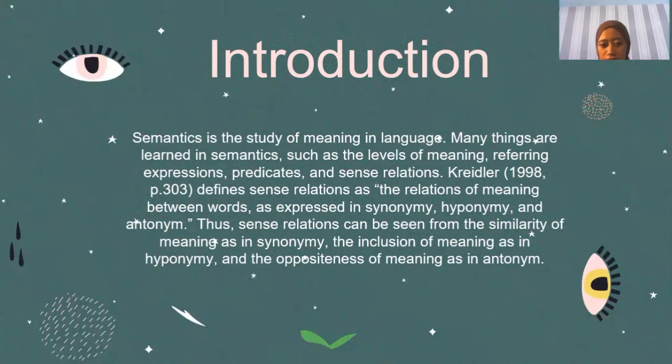The first class discusses the sense relation between words whose meanings are similar or included in other ones. The second class discusses words whose meanings are opposite or excluded from other words. In conducting this research, the researcher tries to analyze the sense relations, synonym and antonym, in the poem A Dream Within a Dream written by Edgar Allan Poe.